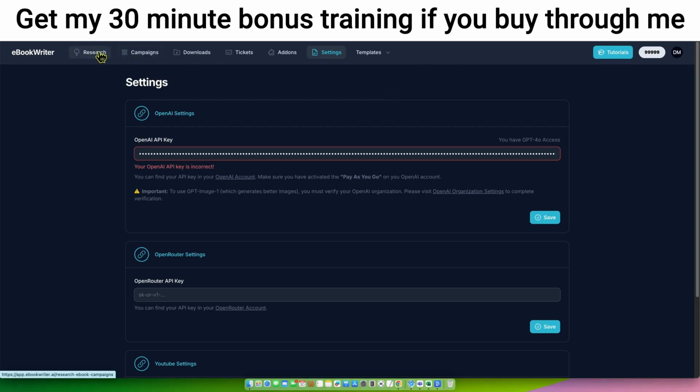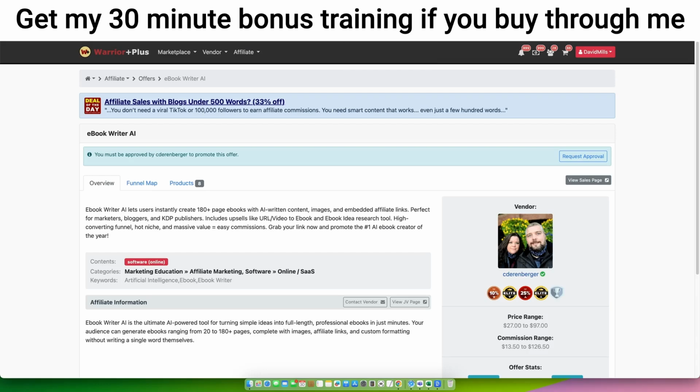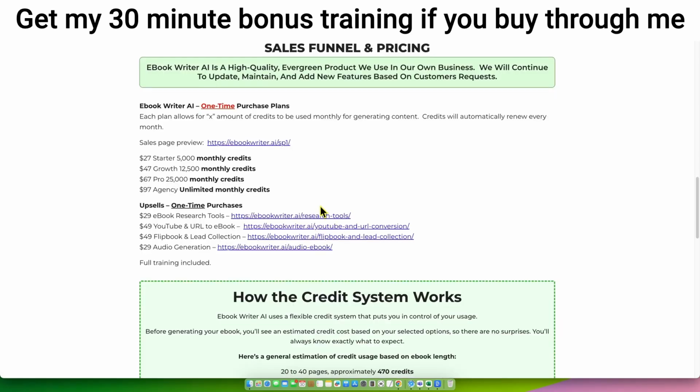And so some of the upgrades that I purchased, let's just go and look at. Perfect. So here are the upgrades, the plans that you can get. I purchased this one, $97 agency unlimited monthly credits. The estimate is about $2 per book. That's between 20 and 40 pages. So just estimate between $2 and $3 per ebook. If you wanted to do like 100 books, it's going to cost you about $200 per month on your OpenAI account. So that's what my analogy was.